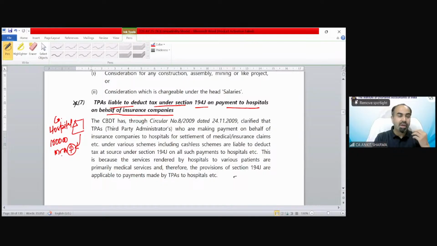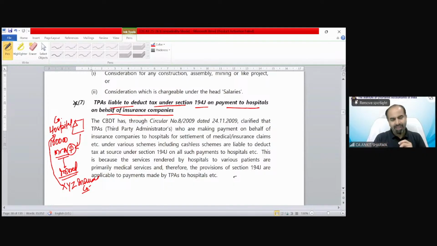A has been included for the purpose of this section, then in some cases, suppose Mr. A is insured, he has an insurance, and the insurance company, suppose XYZ insurance company, is going to pay this amount to the hospital. Now the question arises that the actual patient was Mr. A, and XYZ insurance company is a third party administrator. So XYZ did not take those services. Who took these services? Mr. A took these services, not the XYZ insurance company.